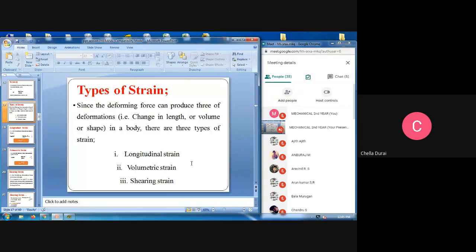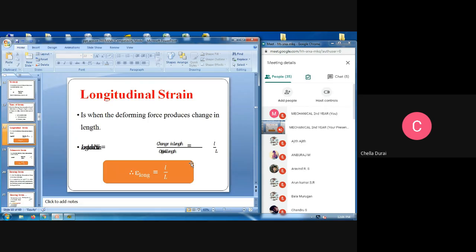Since the deforming force can produce three types of deformations, that is, change in length, volume, or shape in a body, there are three types of strain: longitudinal, volumetric, and shearing strain. Longitudinal strain is when the deforming force produces a change in length.